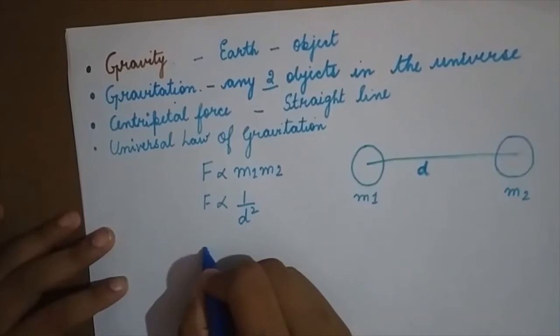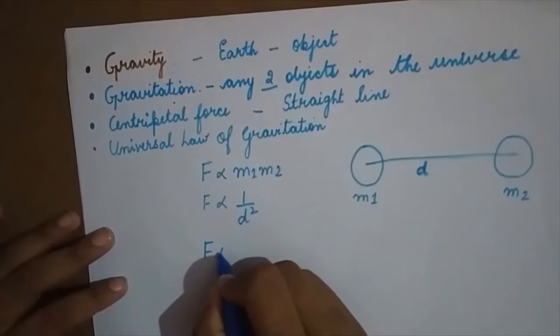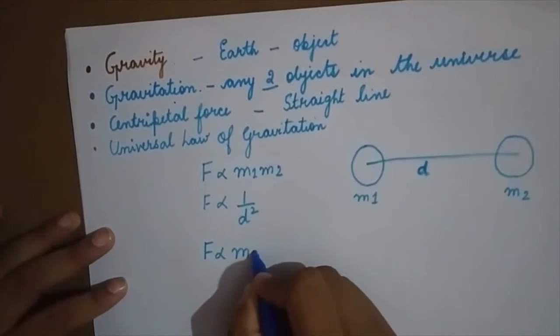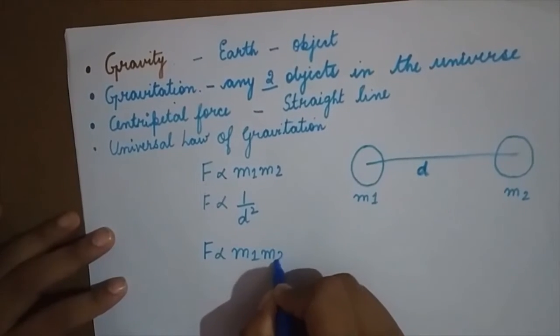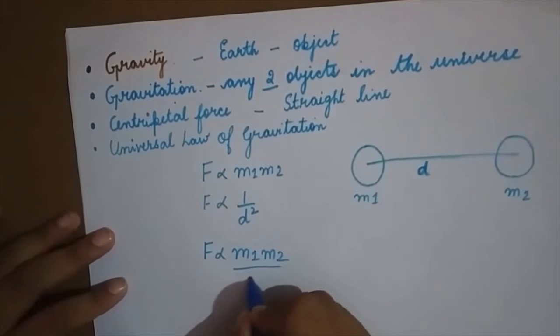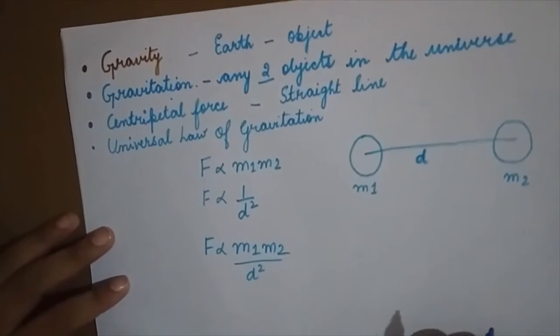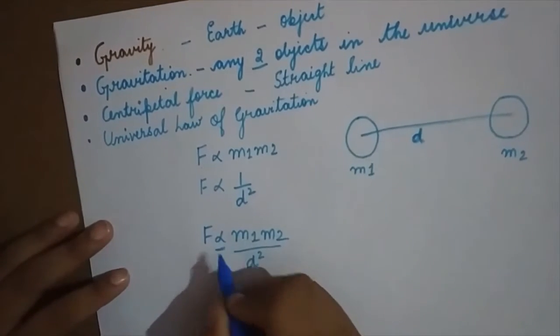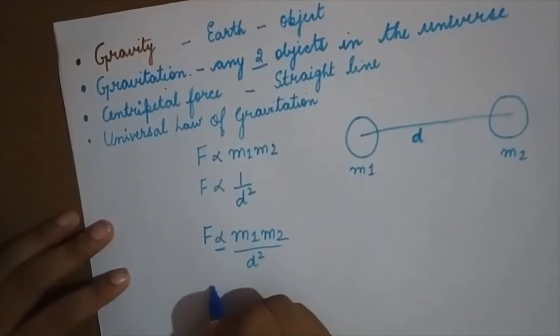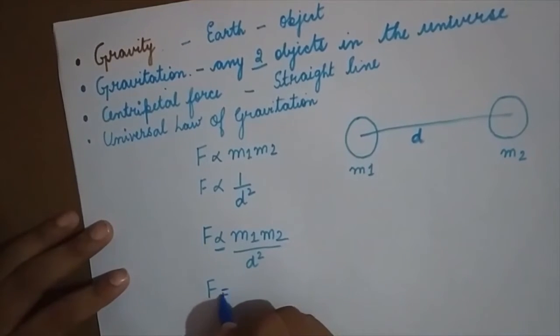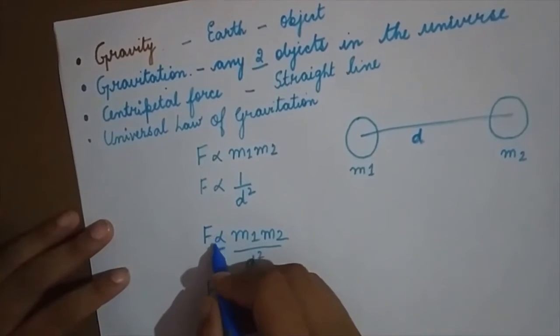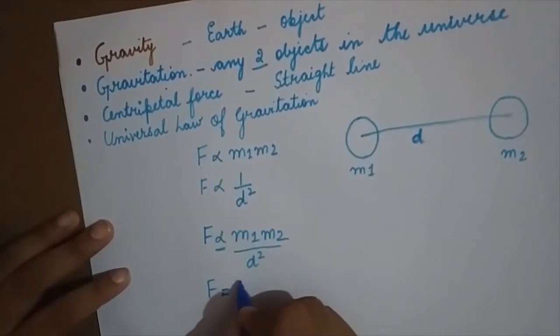Now, I can combine this and write it accordingly. Students, here there is a proportionality sign. I can introduce a constant here. I am removing this proportionality sign and putting equals, and this proportionality is introduced by this constant.